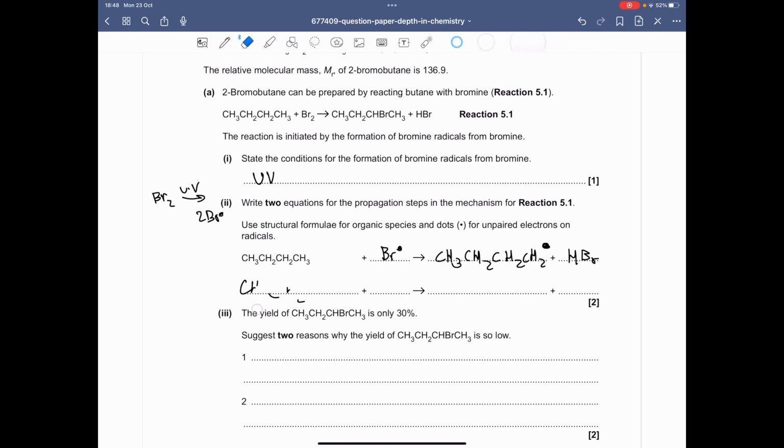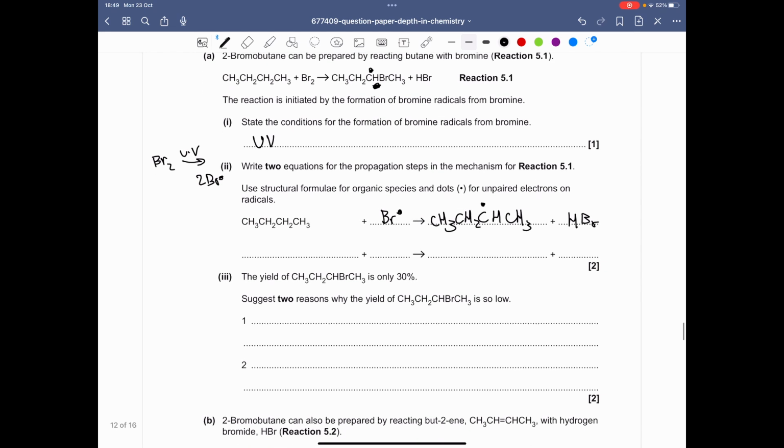Actually, we made that in the wrong position, because in the question the bromine should be on the second carbon, so this carbon will lose its hydrogen, so it will be CH3, CH2, CH radical, CH3, plus the HBr.